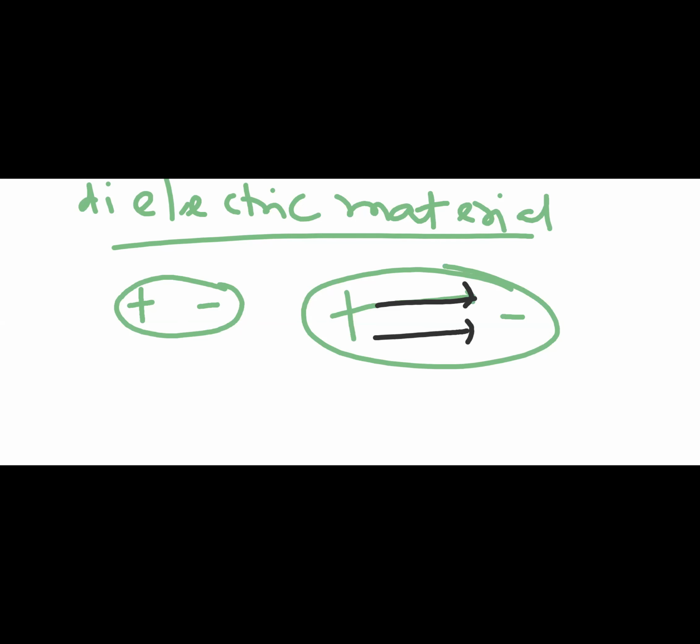If you take another example where there is no separation, obviously electric field is equal to 0. And here electric field is not equal to 0 because the charges have been separated. So this particular molecule, this system of plus and minus, has its own electric field. That is one thing. Now, let's say you have an electric field in this direction, which I call E external.